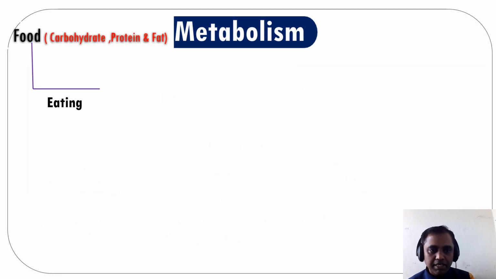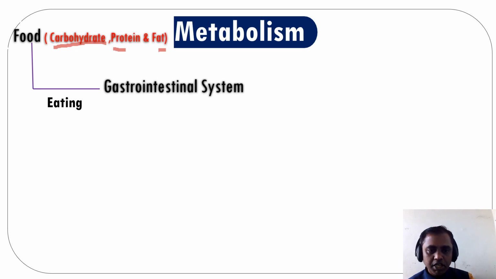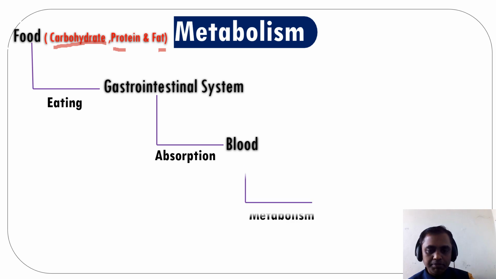So the simple understanding: whatever food we are having, containing carbohydrate, protein and fat, when the person eats, it goes to the gastrointestinal system. The gastrointestinal system absorbs all the nutrients like carbohydrate, protein and fat and they reach the blood.